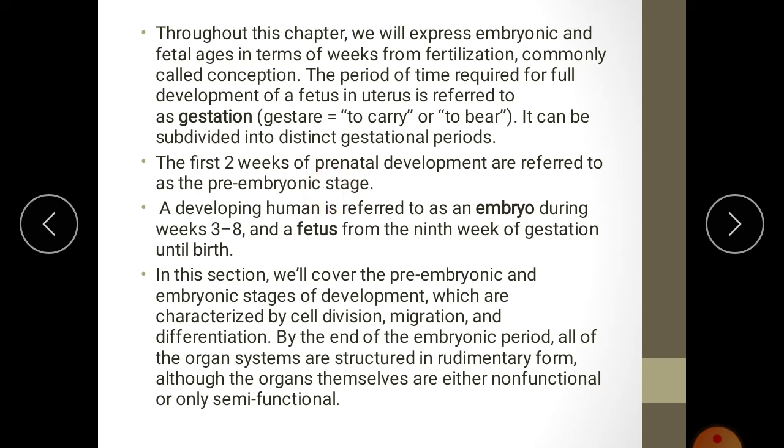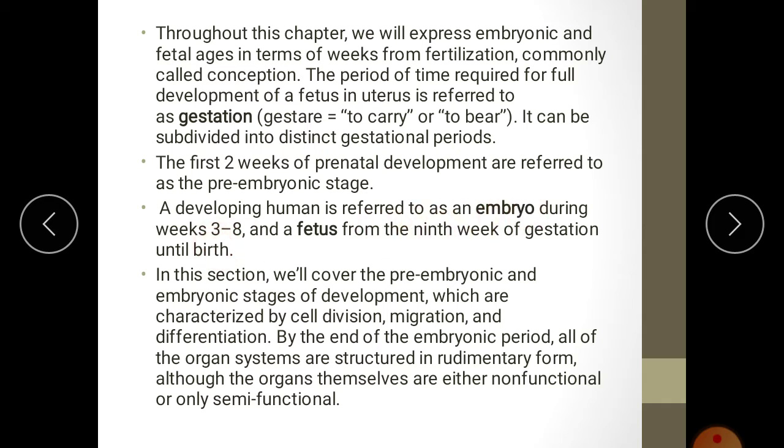After 2 weeks, the developing human is referred to as an embryo during weeks 3 to 8. From the 3rd to the 8th week, the stage is known as the embryonic stage. Before that was the pre-embryonic stage, and between the 3rd and 8th week of pregnancy, the growing embryo is in the embryo stage.